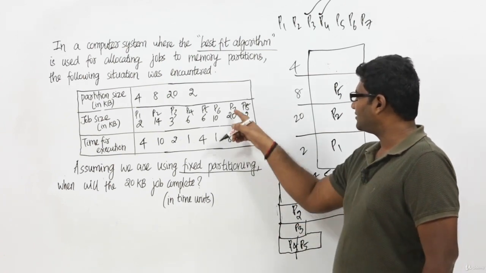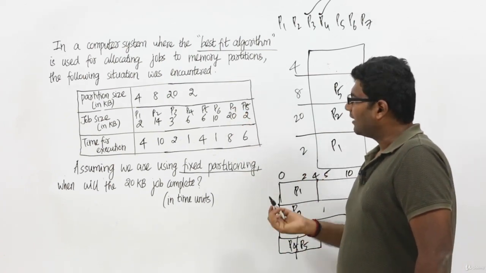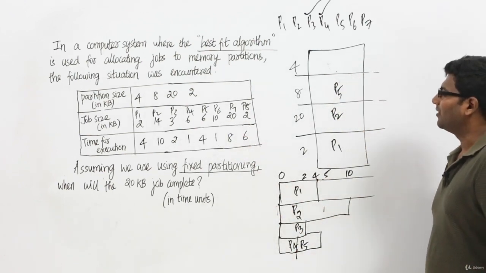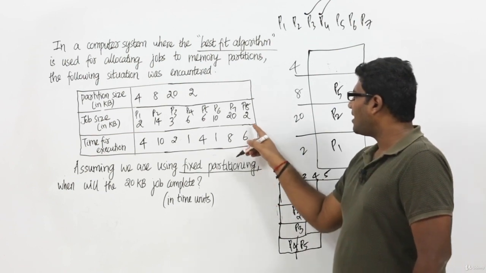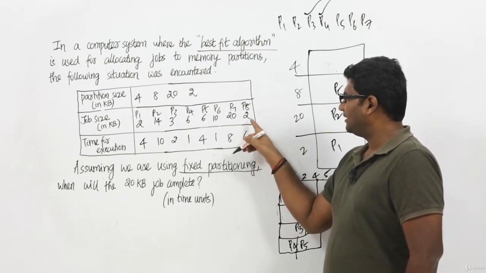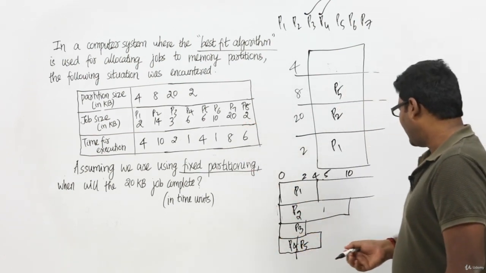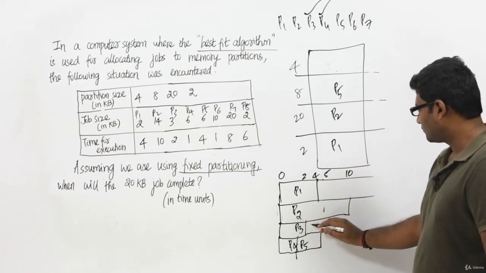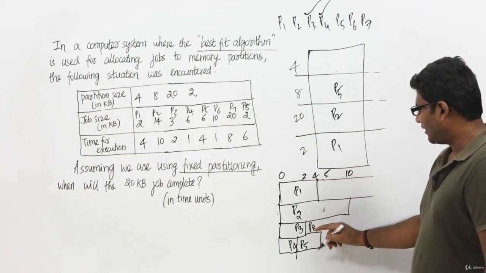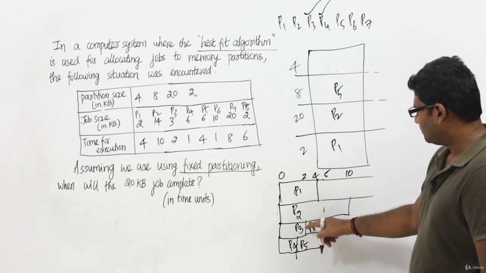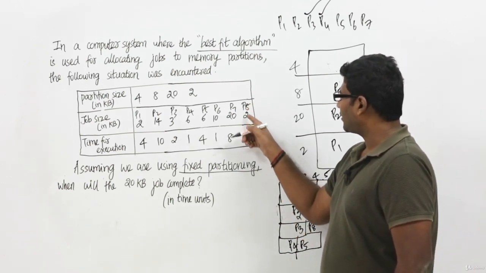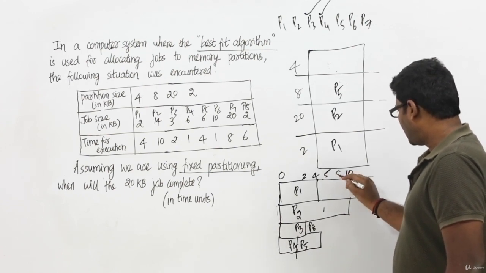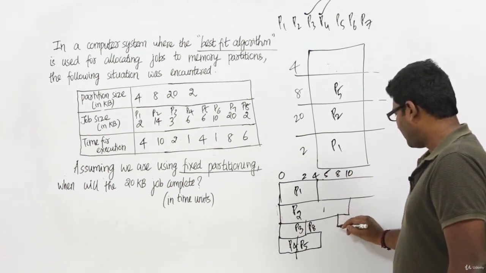Now can we start process P7 at time unit 2? Again, it is not possible because it needs 20 KB, whereas this partition has only 4 KB. Now can we start process P8? Yes, we can start because it needs only 2 KB space, right? And so process P8 will be placed at time unit 2 and it will execute till time unit 8.